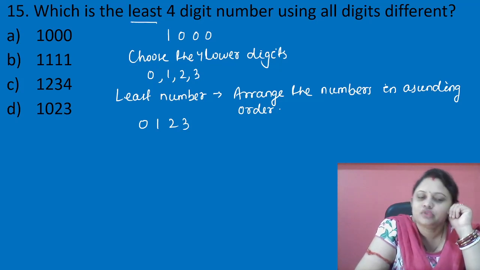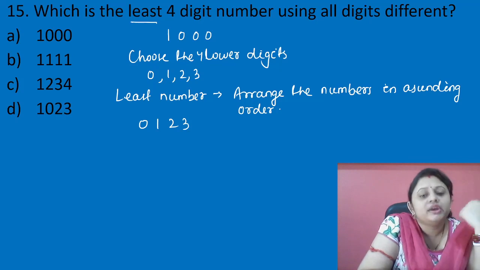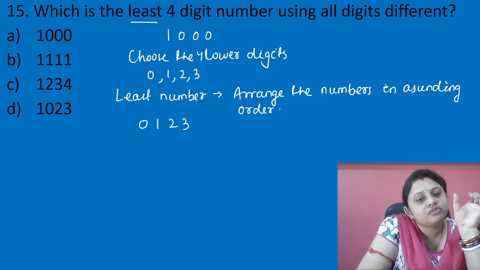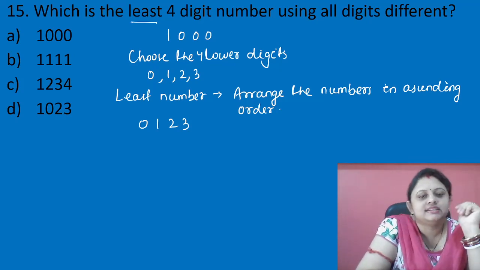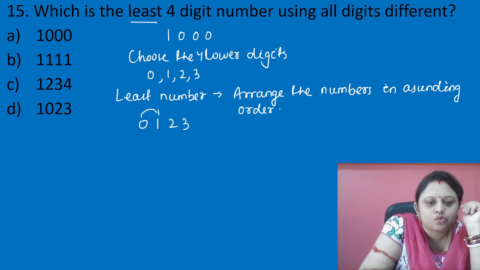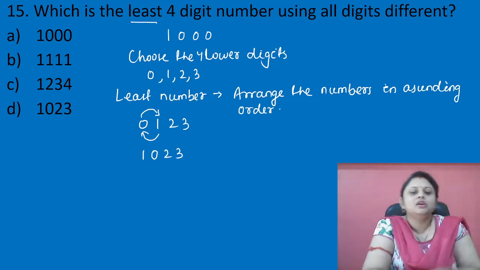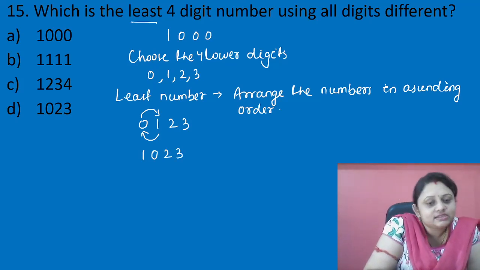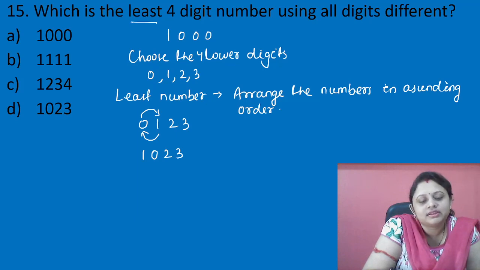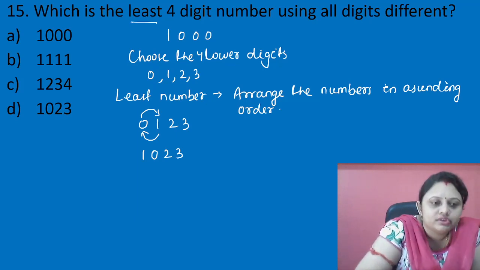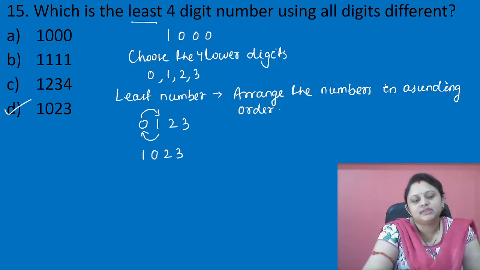So what do we have to do? We have to interchange the position of 0 and the next digit. So 0 and 1, their places are to be interchanged. So what will be the number? 1, 0 and 2, 3. So what is the least 4-digit number using all different digits? That is 1023, which is present in option D.